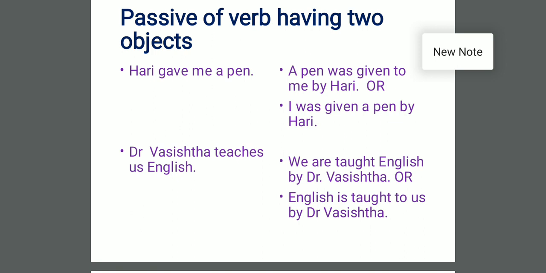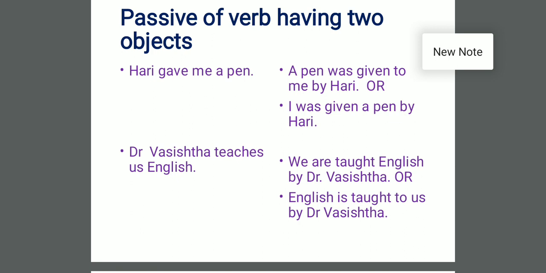But here I want to tell you, dear students, remember, grammar allows both of these. Both are correct according to grammar. But you should always try to make the indirect object your subject. Means, "I was given a pen by Hari" is more correct.